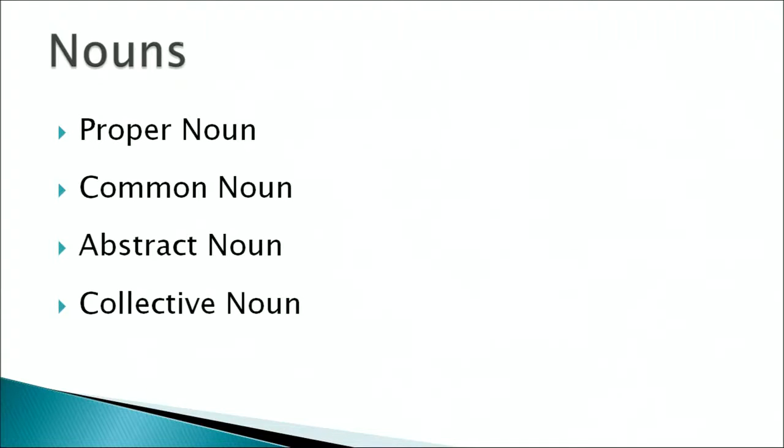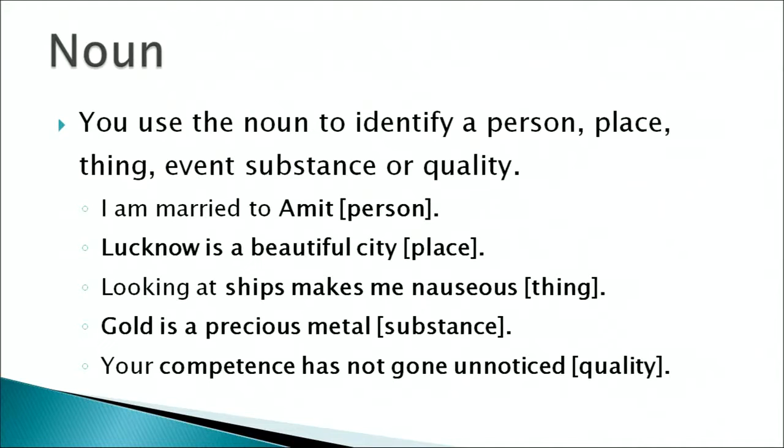Now, there are proper nouns, common nouns, abstract nouns, and collective nouns. Let's look at a proper noun. As pointed out in the earlier sentences, Amit was a proper noun, Lucknow was a proper noun, ship was a common noun, metal was a common noun.